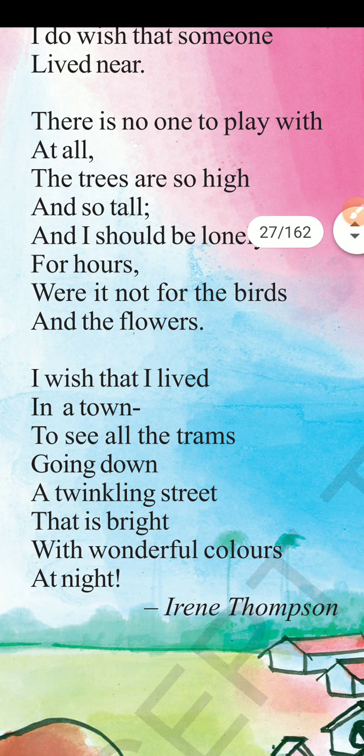Next, second stanza. There is no one to play with at all. The trees are so high and so tall, and I should be lonely for house, were it not for the birds and the flowers. There is no one to play with at all. If I want to play with someone, there is no one in my street or in my village. There will be no streets in the village, right? So in my village there is no one to play with me, and I wish that someone should be there to play with me.